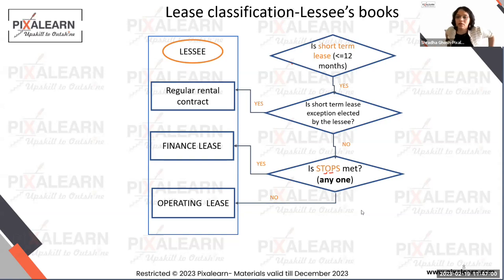Okay. Is this clear? And the other question I have is the option to exercise, like they have given you a bargain purchase option. So that will be favorable to the lessee, then only he will exercise, right? No, not necessary. See, in a practical scenario, if that option is given to you, you will always assume that the lessor will force you to exercise that option, because that is how the contracts are always termed. Unless and until they tell you specifically in the question that the lessee is not reasonably likely to exercise the contract, then only you will assume that the bargain purchase option will not be taken.